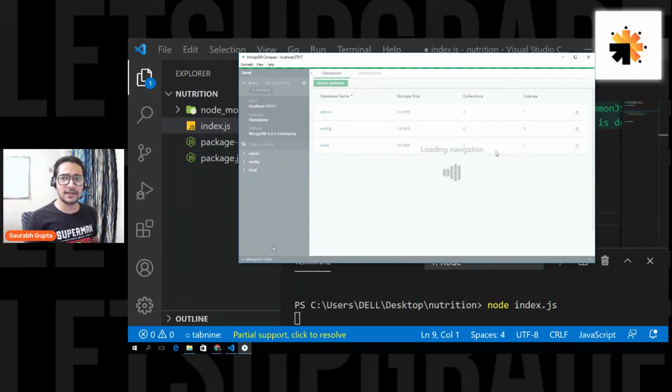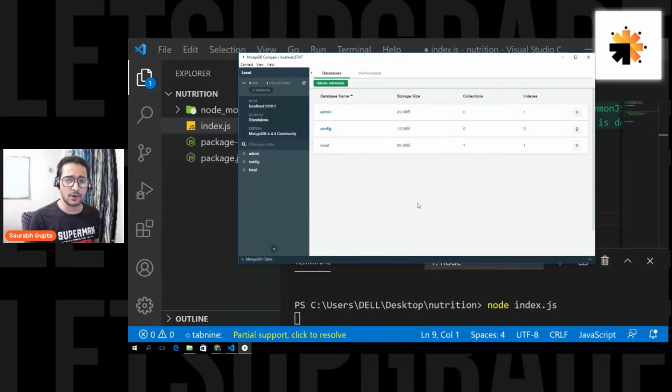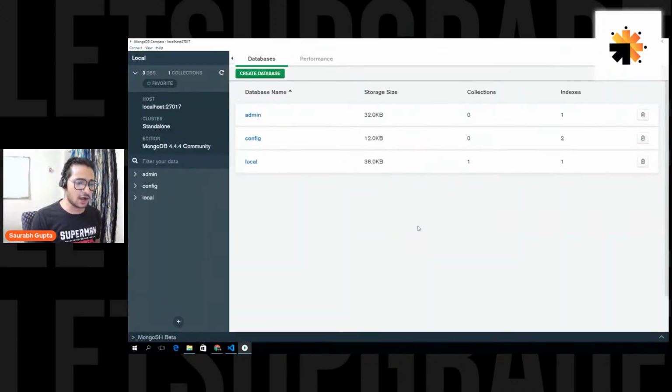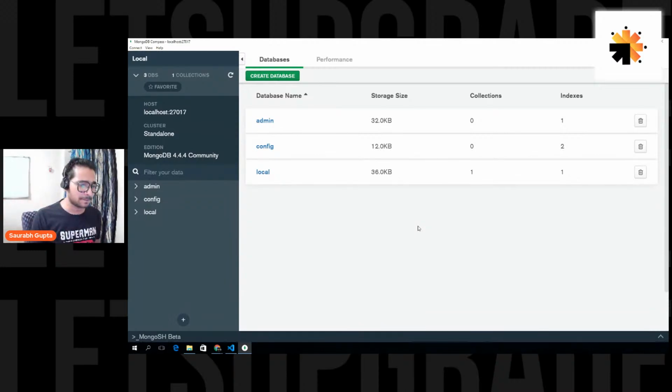This is our MongoDB Compass, the software that actually helps you access the MongoDB server in a more beautiful and designed way. Okay, I'll just zoom it for you, don't worry. And I hope now you can see it. Is it visible now, everyone? I hope it is visible now because I have made it very big.